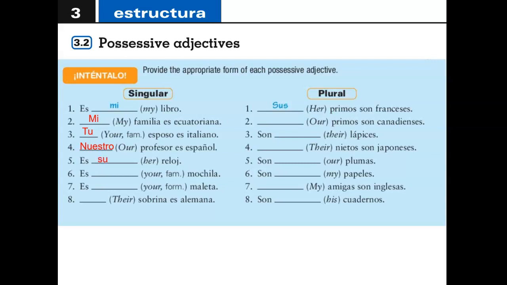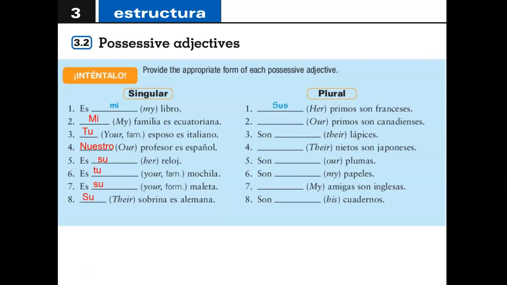This is that confusing word, su. Maybe we've already been talking about the person, so we know that when we say es su reloj, we know who we're talking about. This time we're going to say your familiar. So you're going to say this is your backpack to a friend, tu mochila. But now we're going to turn around and say to Mrs. Hinke, this is your suitcase. So your has to change. You can't use tu. That would be familiar. You need the usted form, and that would be su, that confusing one that has so many different meanings. Their sobrina es alemana. So their niece is German. There would be that confusing word again, su.